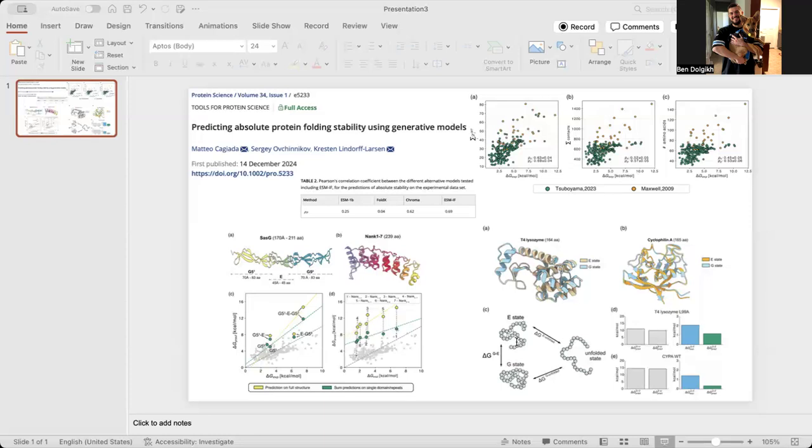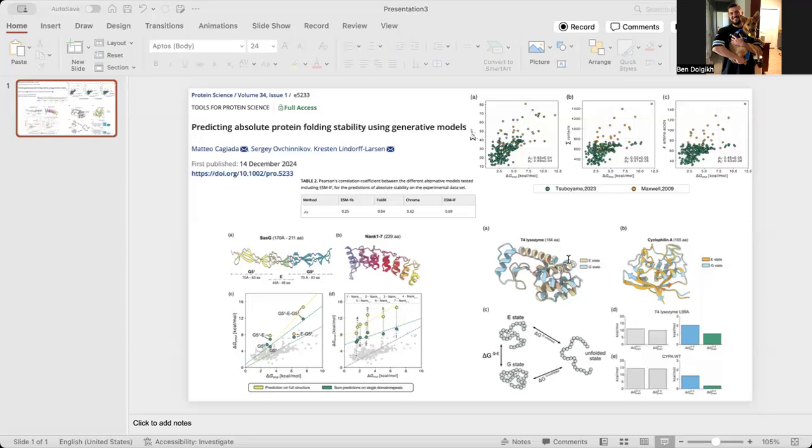When evaluating whether the model could predict different stability between protein conformations, they found that T4 lysozyme E state was less stable than G state, in agreement with experimental results. However, a limitation in their model in the cases of both T4 lysozyme and cyclophilin A states was that they predicted a difference in stability between states that was a lower magnitude than what was described experimentally.